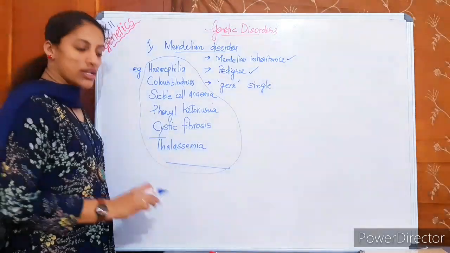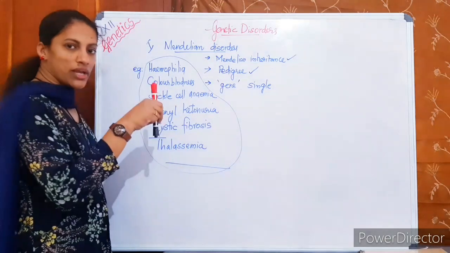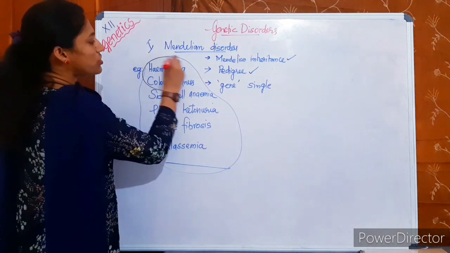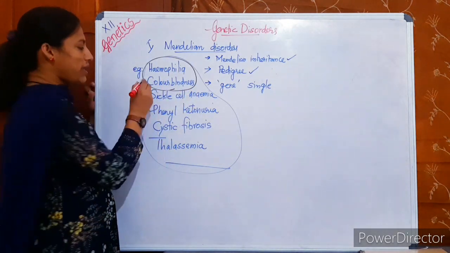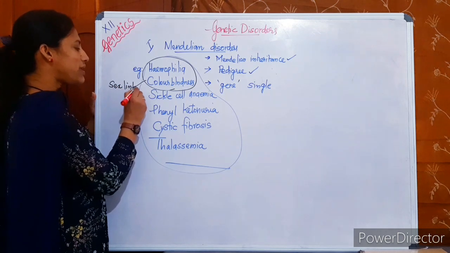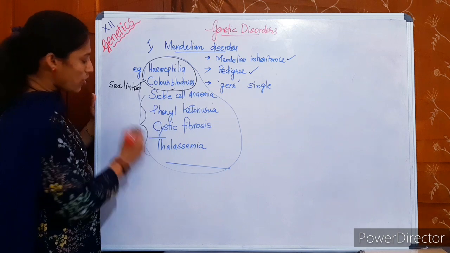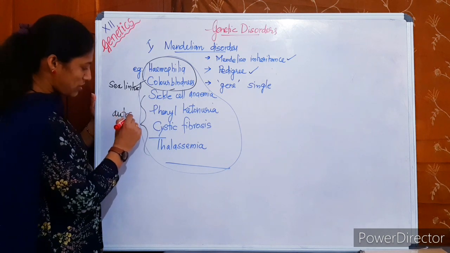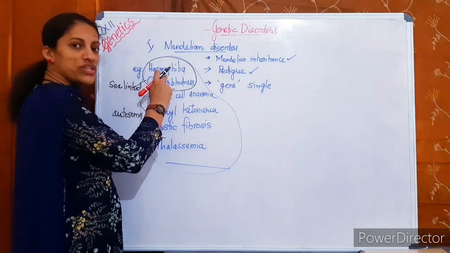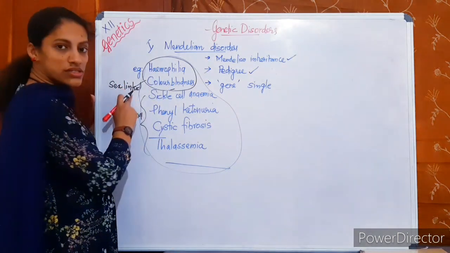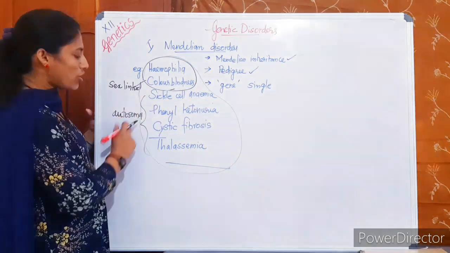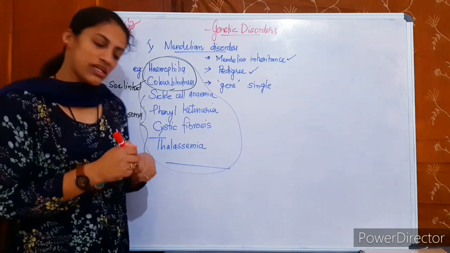Some of these disorders are sex linked. That means the genetic aberration, or the mutation, is in the sex chromosome. These two, hemophilia and color blindness, are sex-linked diseases. Out of these Mendelian disorders, the others are autosomal diseases. That means the mutation is of a gene in an autosome. We will discuss them one by one.